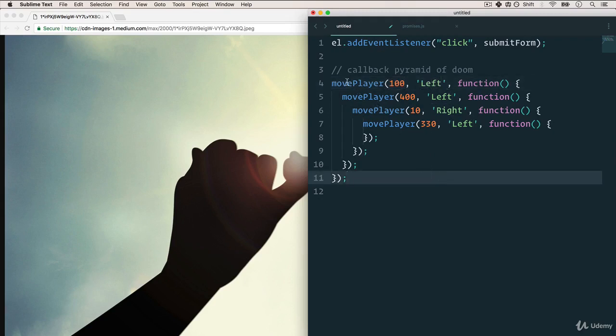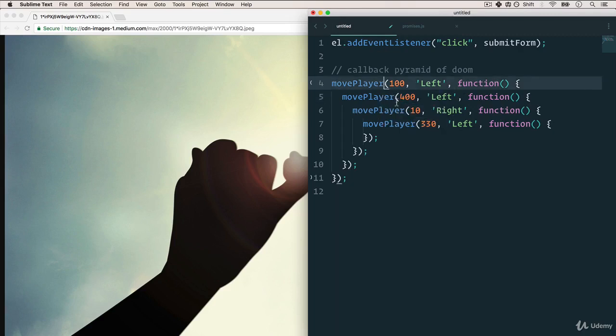Well, if I wanted to move player 100 to the left, I'd run that. Once that is done, I wanted to run a callback function, which is to move player 400 to the left again, and then another callback function right after that is done to move player 10 to the right, and another callback function to move player 330 to the left.